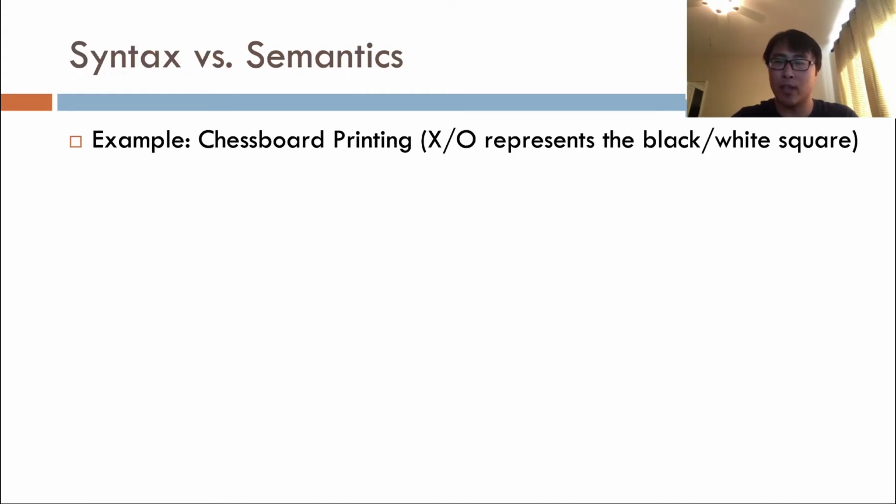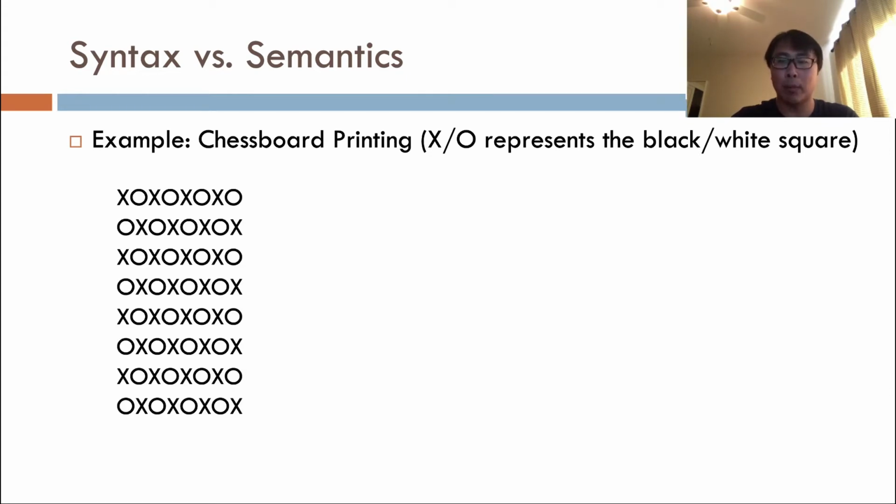Let me give you an example using a program that many people are taught to write when they first learn programming. Basically, it's about printing a chessboard with letter X and O, which represents the black and white square respectively. The correct program should produce this printing on the slide.